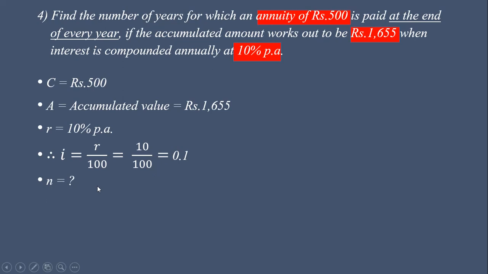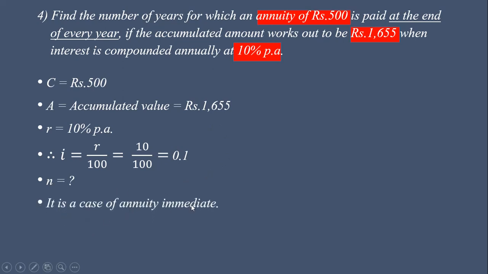Now we can calculate roughly: annuity is of rupees 500 and accumulated value is this. How many times we have to invest 500 to get an amount which is nearly equal to this? So 500 plus 500 plus 500, we get 1500, and interest is given, so obviously it is greater than 1500.